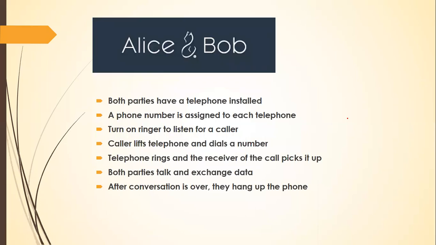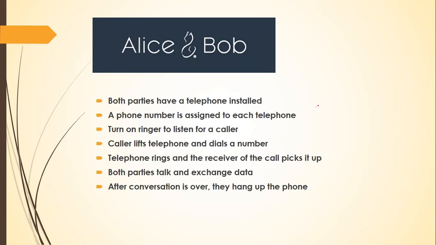Let's see that with the help of an example between Alice and Bob. Alice and Bob are considered the most famous cryptographic or networking couple, because in all your networking examples, the connections always happen between Alice and Bob.